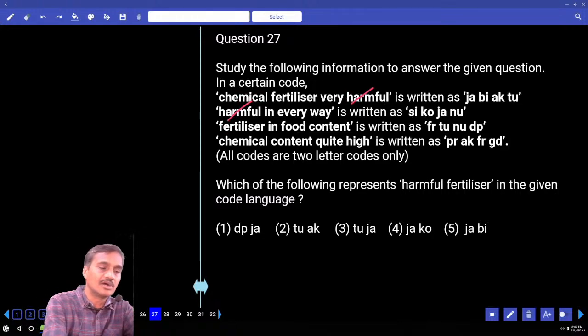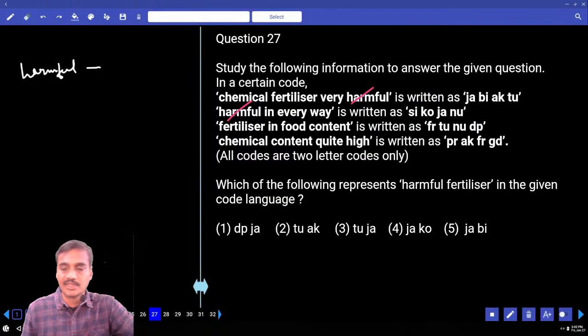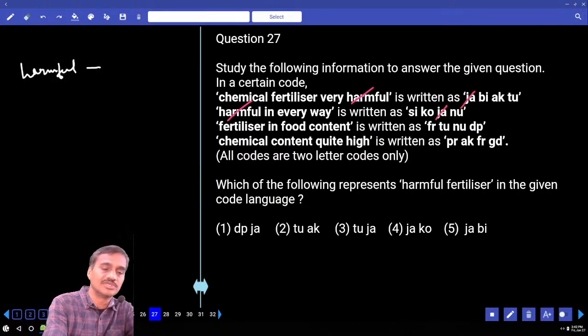Then coming back to this: chemical fertilizer very harmful. What is the word that is common between the first and the second? Harmful is the word that is common, and the code that is common between these two is JA. So the code given to the word harmful is JA.